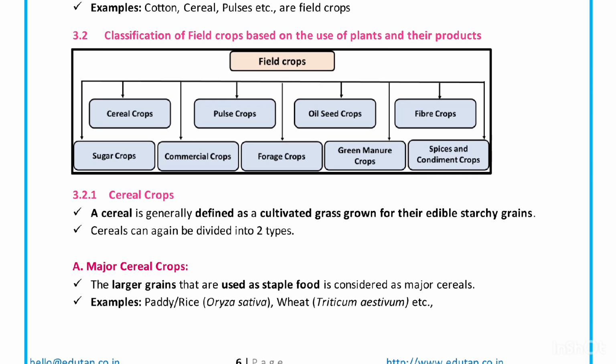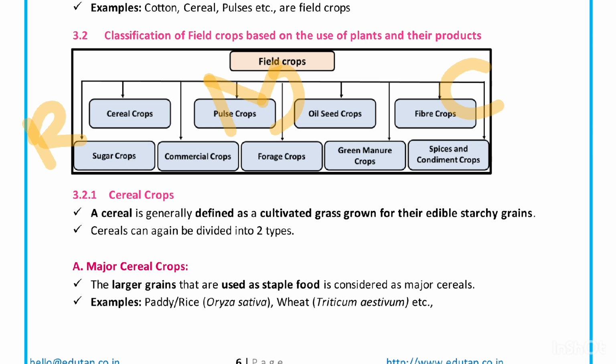So for example, we have three crops, that is rice, mustard, and cotton. Okay, so rice crop is grown for obtaining rice, which is a staple food, and we are consuming rice day to day in daily life.